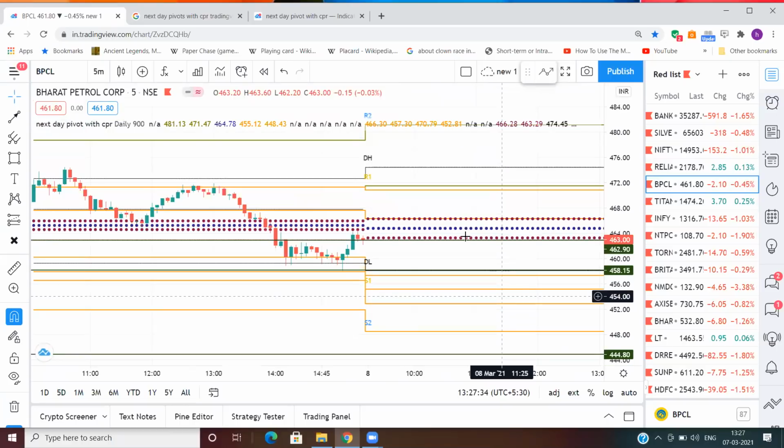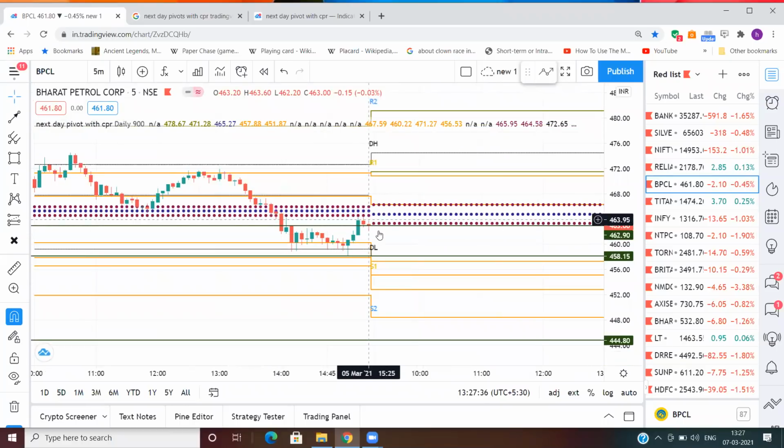Can anyone tell me which relationship is this? Overlap? Yeah, it's an outside value. The CPR of this CPR is fully engulfing this.